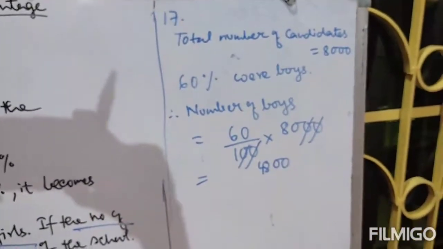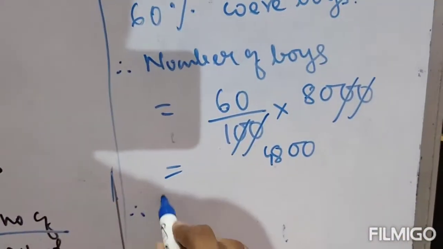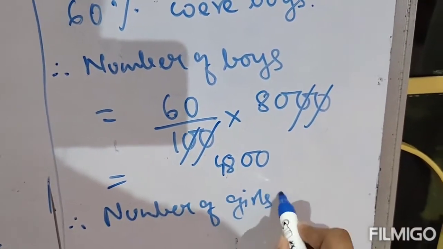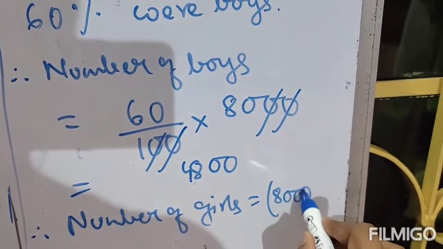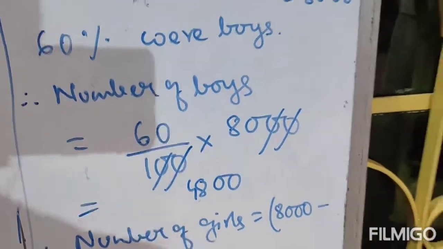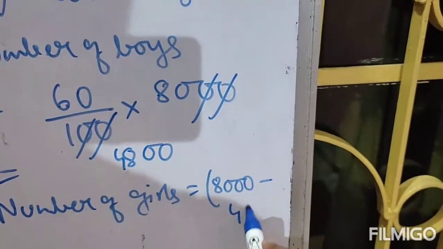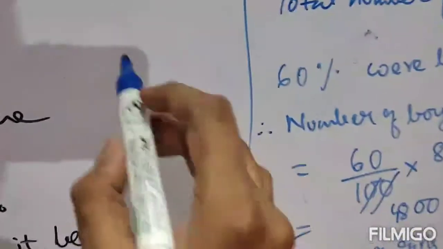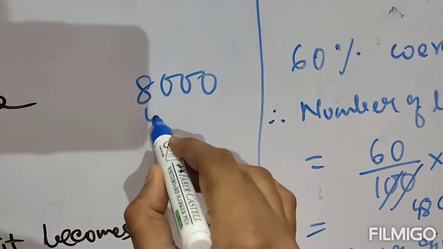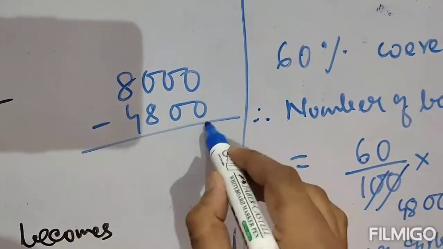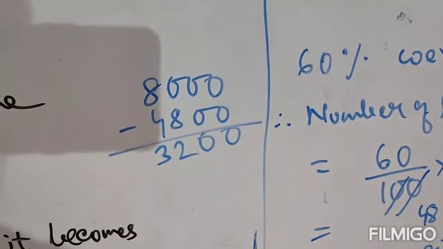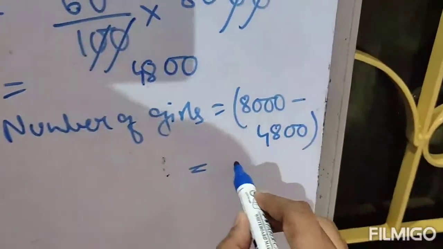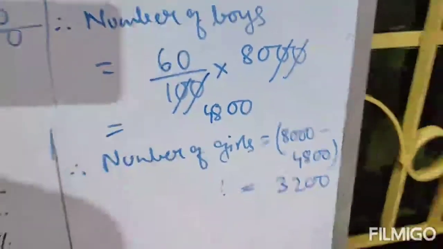Candidates means number of boys plus number of girls, so just subtract to get the number of girls. 8,000 minus 4,800 is 3,200. Therefore the number of girls is 3,200.